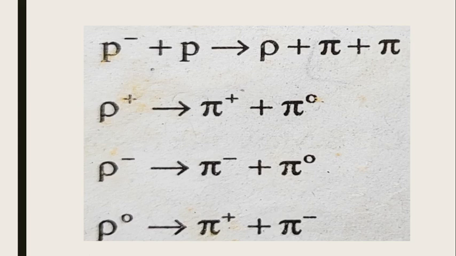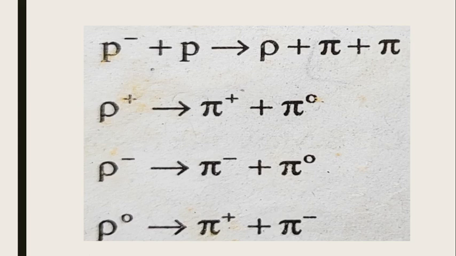This rho can be positively charged rho plus, negatively charged rho minus, or of neutral charge, that is rho 0. Depending on which rho is formed, you can see it decays into the corresponding pion particles. So here rho is the resonant particle.